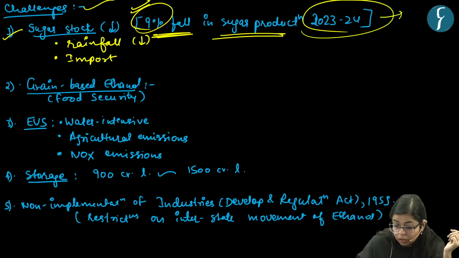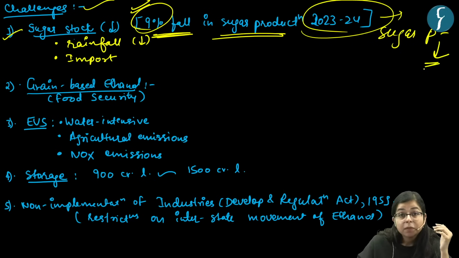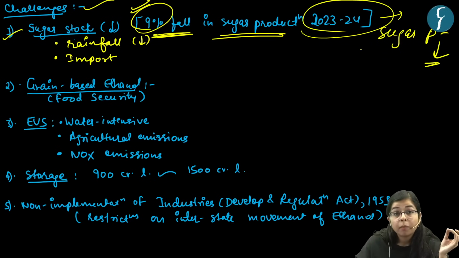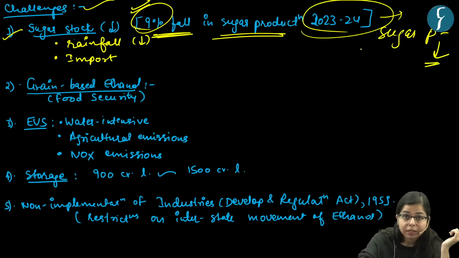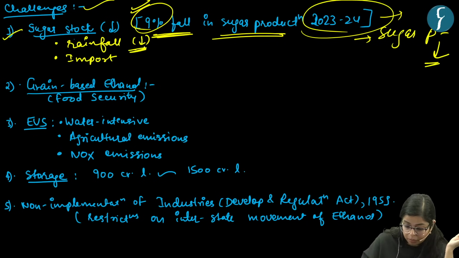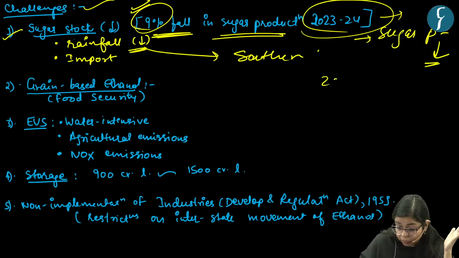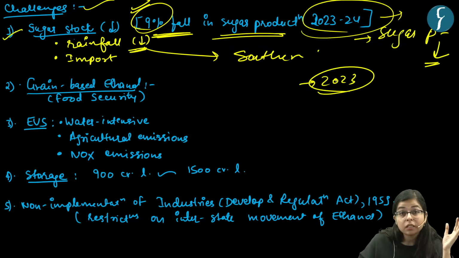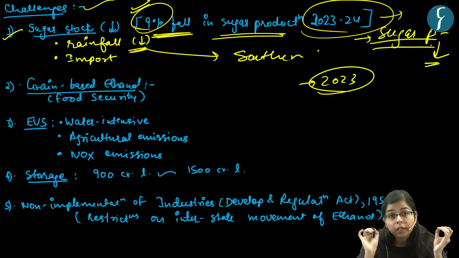This is on account of poor rainfall, basically in southern India. In the southern states in the 2023 monsoon, there was poor rainfall, which hampered the production of sugarcane.